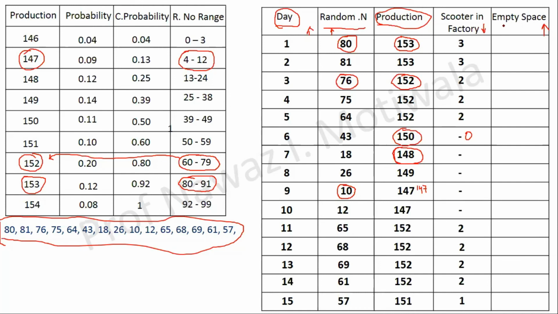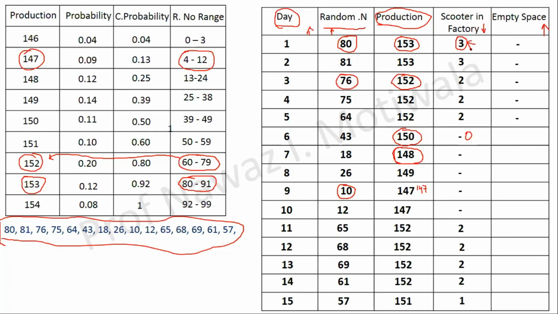Now for empty space, it's quite logical that if there are scooters remaining in the factory, it is because there was no space in the lorry to accommodate them. Hence the empty space for all those values will be dash. Why dash? Because there was no space in the lorry. That's why they are waiting in the factory for the next day.